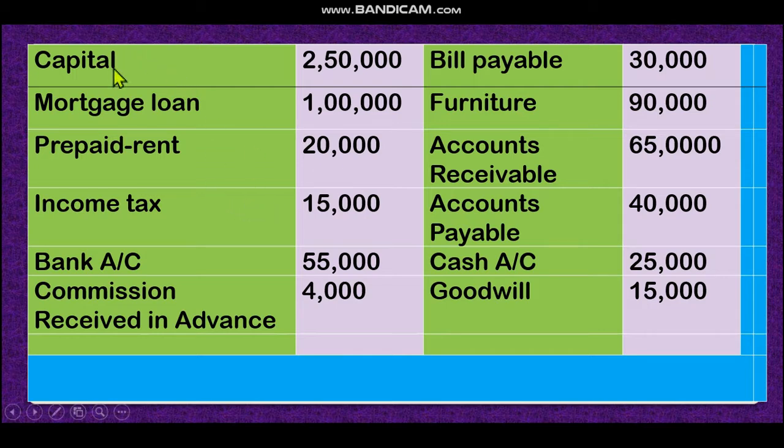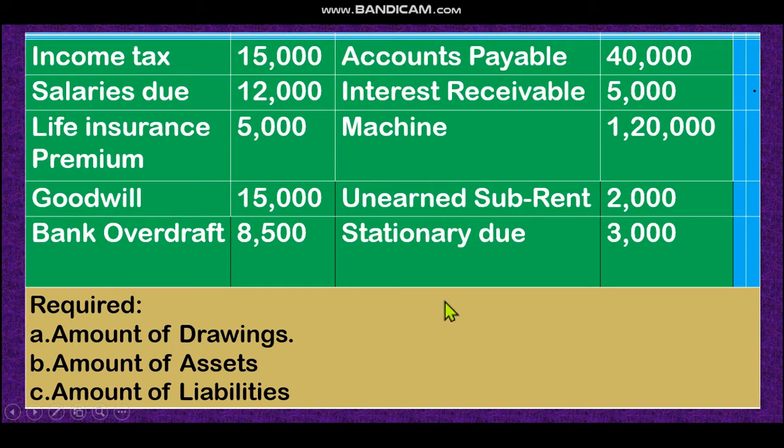Look at, we have some accounts. We have capital, mortgage loan. Last class I discussed what accounts are and how many types of accounts there are. I think all of you know. You can remember that there are 5 types of accounts in accounting. Some are assets, some are liabilities, some are income, some are expense, and some are equity. Dear student, look at, there are some names of accounts and amounts given to us, and there are some others, and our requirement is the amount of drawings, amount of assets, and amount of liabilities.